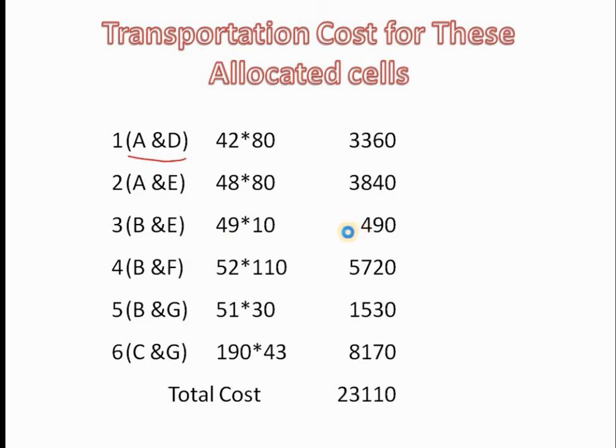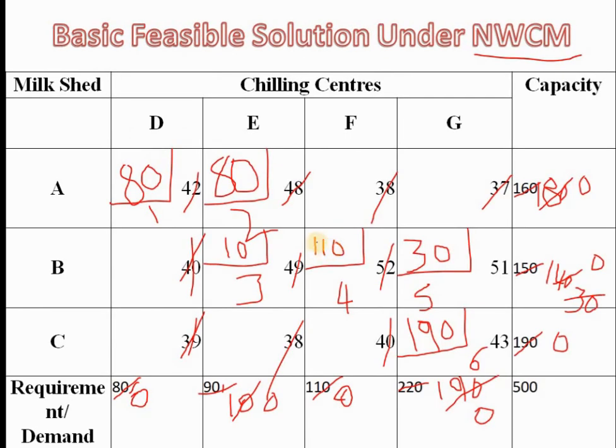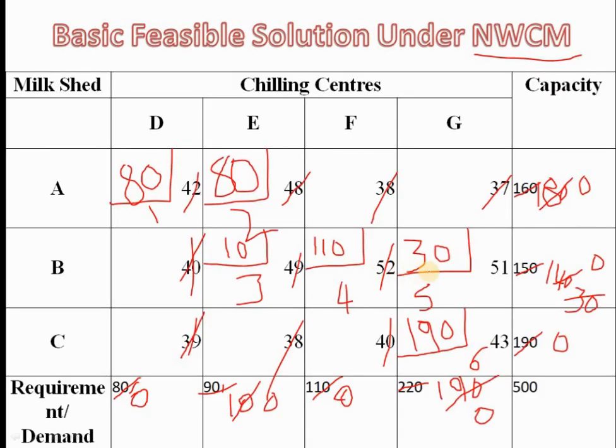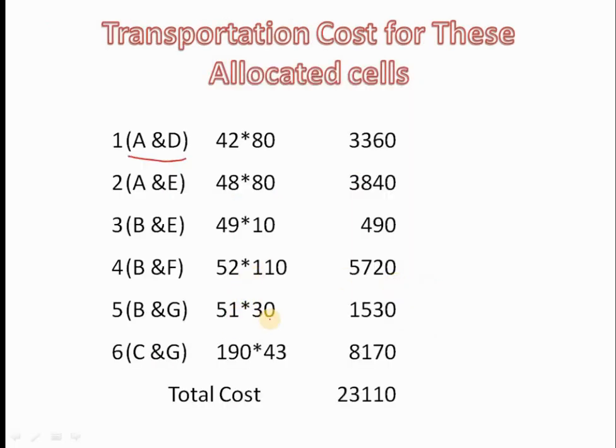49 into 10, 490. The fourth allocated cell is 110 into 52, that is B F. 110 into 52 is 5720. And 30 is B G, 30 into 51, that's the fifth allocated cell. 30 into 51 is 1530.